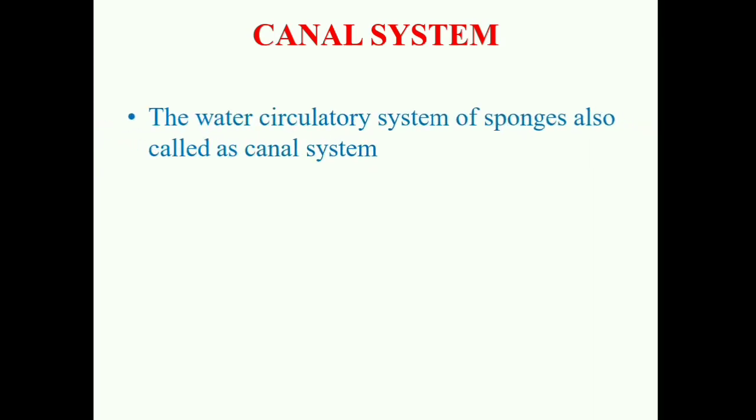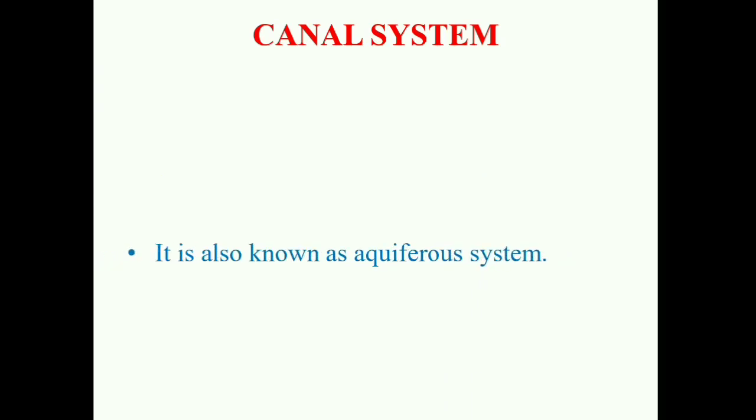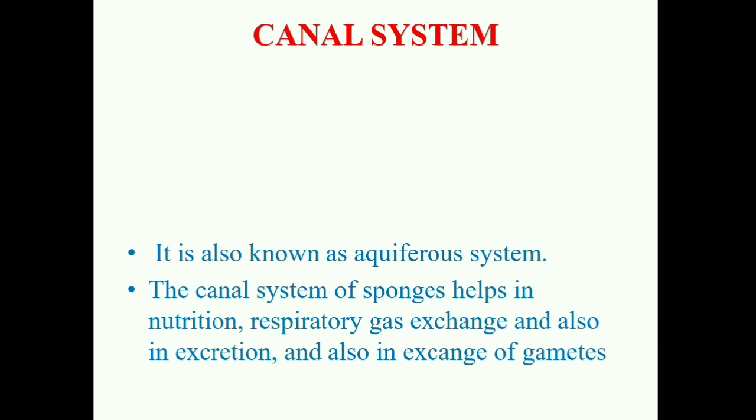Now, what is canal system? As I told you, the sponges are dependent upon water current for their survival. So this system is somewhat unique. We are also calling it water circulatory system, or it is also called aquiferous system. It is a characteristic feature of phylum Porifera and this enables them to perform their basic physiological activities, not only nutrition but respiration, excretion and even reproduction that involves exchange of gametes. It is done through this canal system.